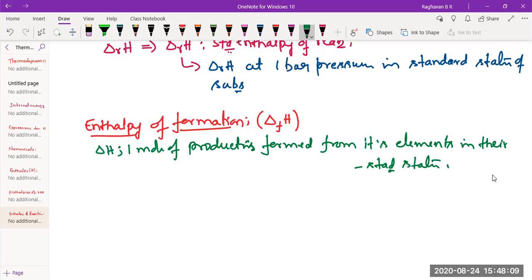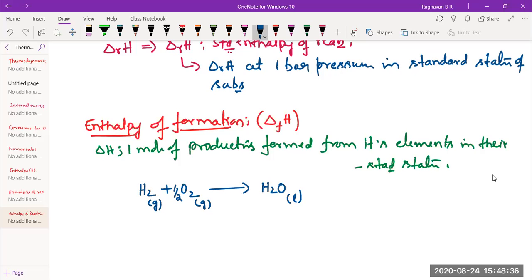Now we'll take up the same thing. Example, H2 and O2 giving rise to H2O, with a half. Now what does this reaction indicate? It indicates the formation of 1 mole of water. From where? From its elements only.